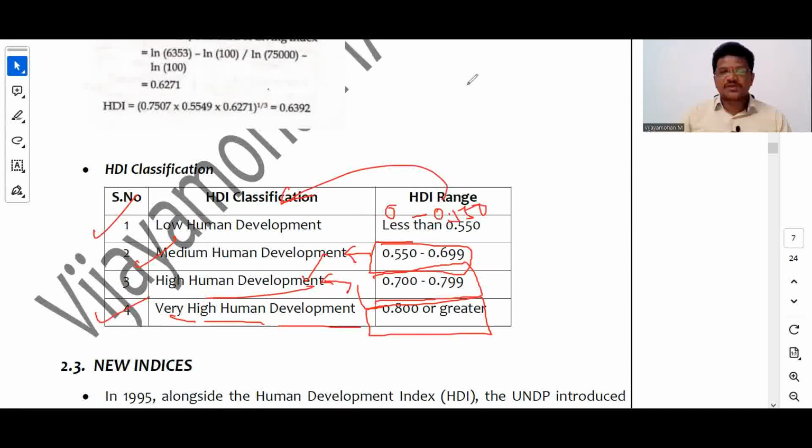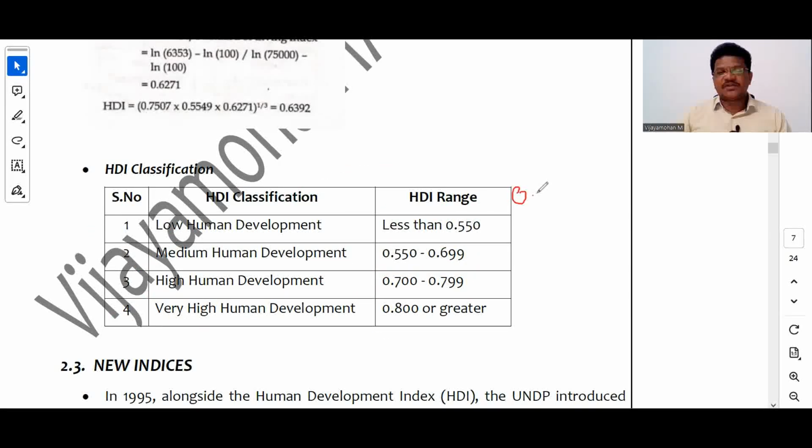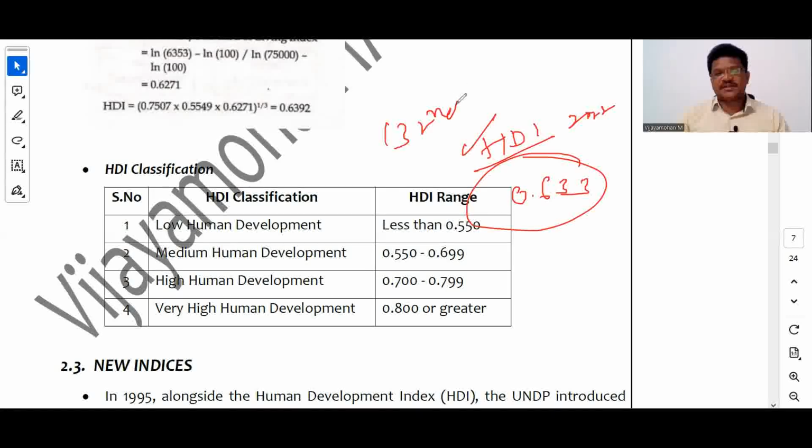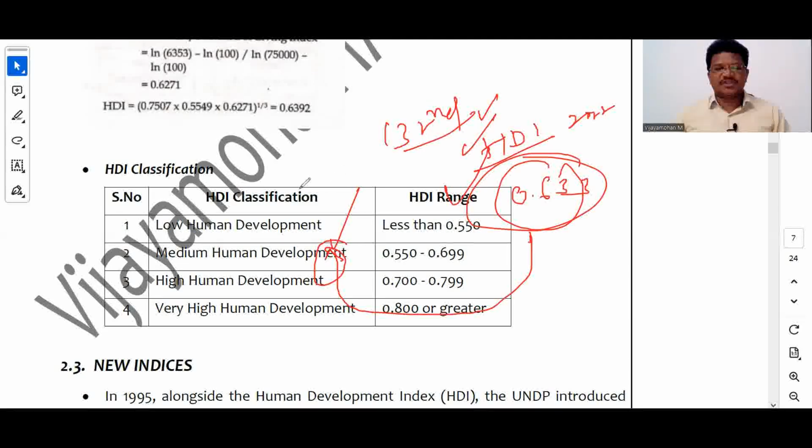As of now, India has an HDI value of 0.633 in 2022. So in 2022, India is ranked 132nd and the HDI value is 0.633. So we can classify India as a medium human development country. It is important from your examination point of view. This one is very important.